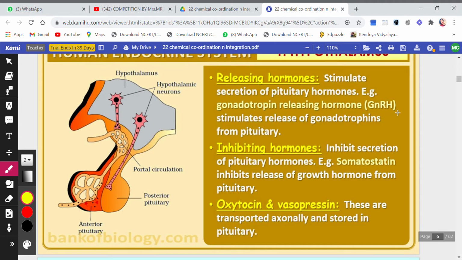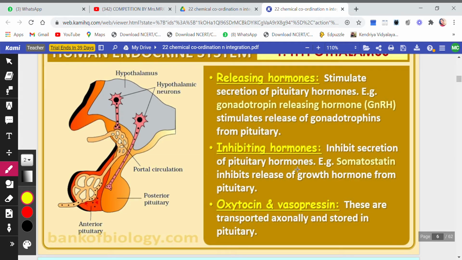GnRH are the hormones present in the pituitary, but the pituitary will make GnRH only when the hypothalamus gives it an order to start the process, or to release the particular hormone, or to stimulate the secretion of the pituitary. Next are inhibiting hormones, which stop the secretion of pituitary hormones.